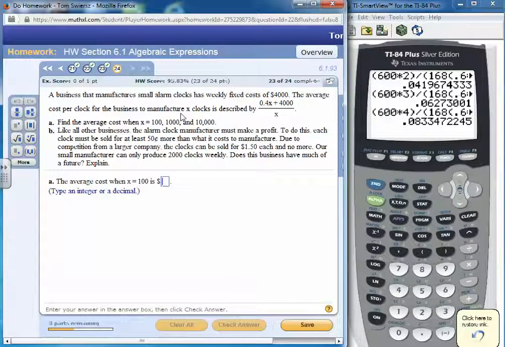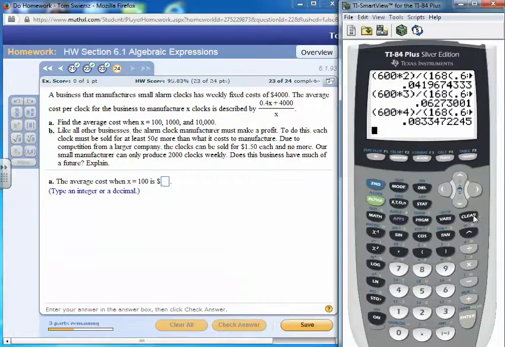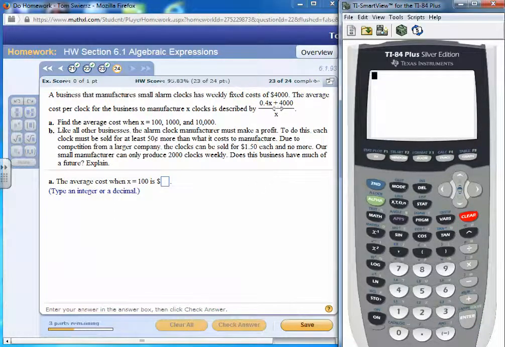Number 24, a business that manufactures small alarm clocks has weekly fixed costs of $4,000. The average cost per clock for the business to manufacture X clocks is described by 0.4x plus 4,000 divided by X. Find the average cost when X is 100, 1,000, and 10,000. So again, we're going to put in the formula.